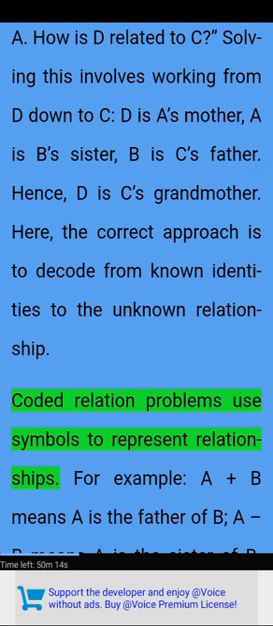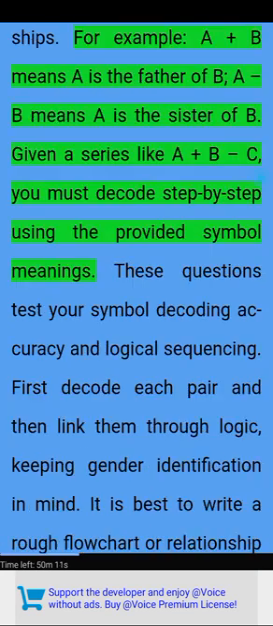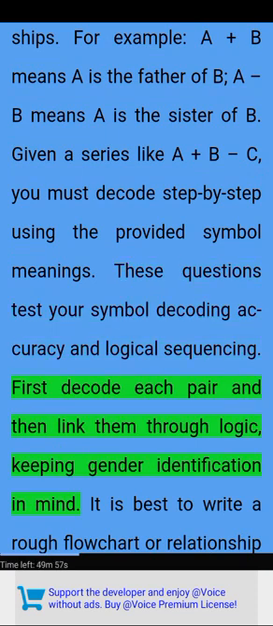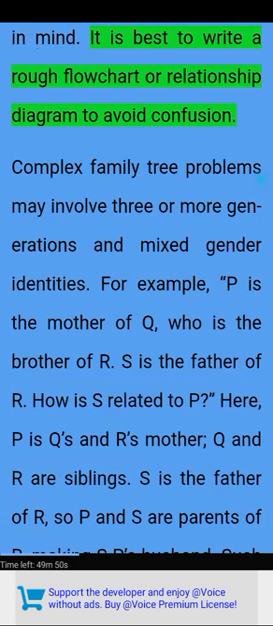Coded relation problems use symbols to represent relationships. For example, A + B means A is the father of B, and another symbol means A is the sister of B. Given a series like A + B, C, you must decode step by step using the provided symbol meanings. These questions test your symbol decoding accuracy and logical sequencing. First decode each pair and then link them through logic, keeping gender identification in mind. It is best to write a rough flowchart or relationship diagram to avoid confusion.